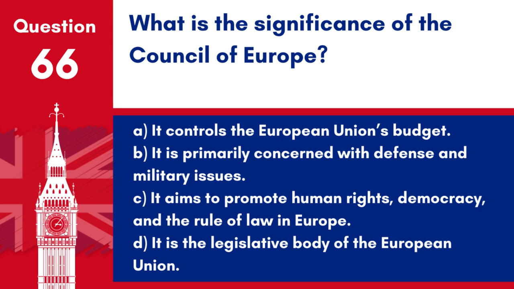Question 66. What is the significance of the Council of Europe? A. It controls the European Union's budget. B. It is primarily concerned with defence and military issues. C. It aims to promote human rights, democracy, and the rule of law in Europe. D. It is the legislative body of the European Union.